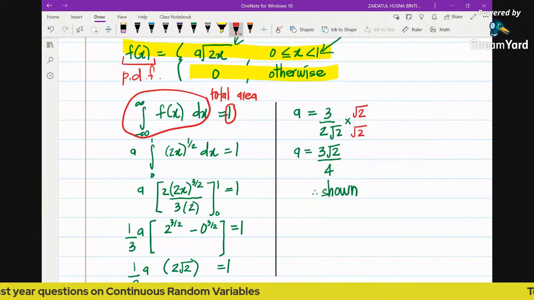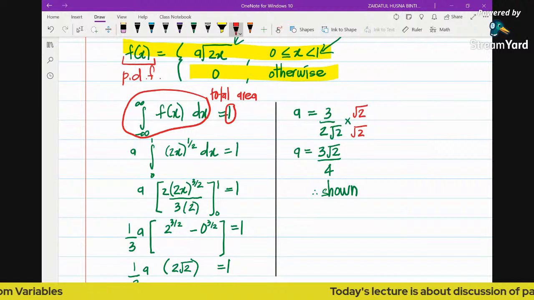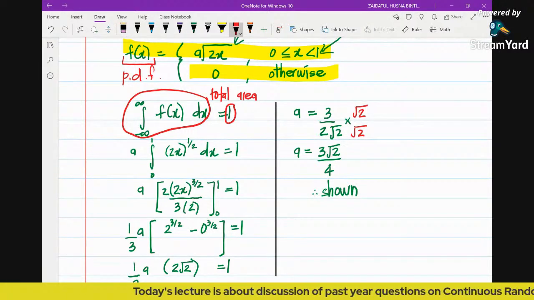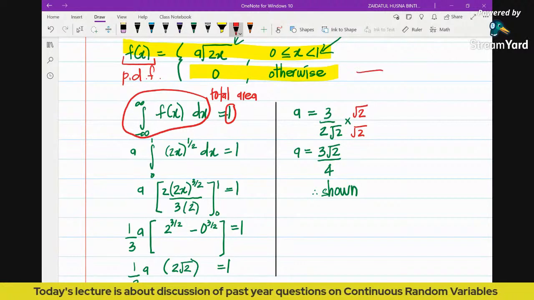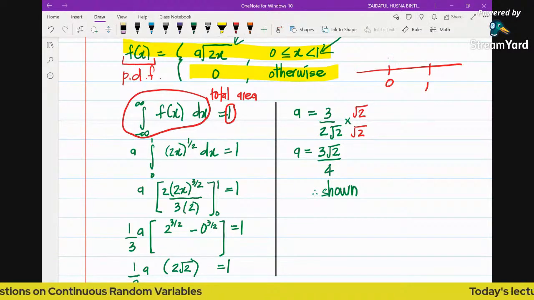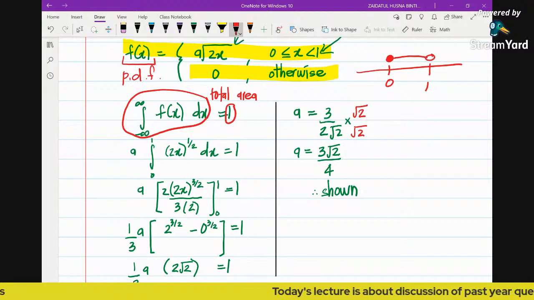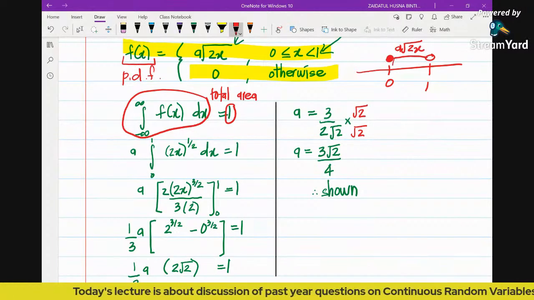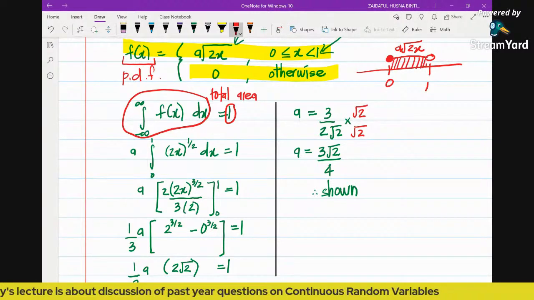Because this is continuous, it's about finding area, so we're going to use the integral. And because there's only one function defined, this PDF is defined from 0 to 1 only. So if you draw a number line, this is 0, this is 1, and the PDF here is defined from 0 to 1. This one is a closed circle, this one is an open circle. So we have this function. When we talk about total area, the total area below this graph is going to be 1. So we just integrate from 0 to 1.